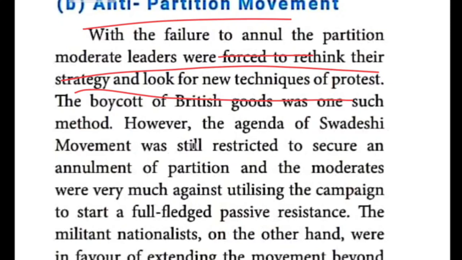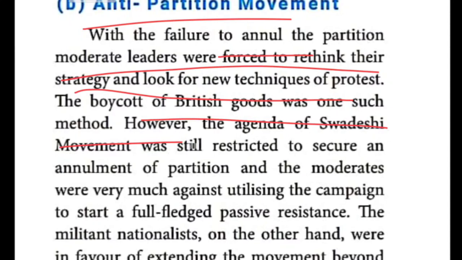So at that time the Indian leaders, mainly the Congress leaders, took the policy of boycott. What is the meaning of boycott? In the sense of neglect. So neglecting the British goods was one such method. So the moderate leaders boycotted the British goods.